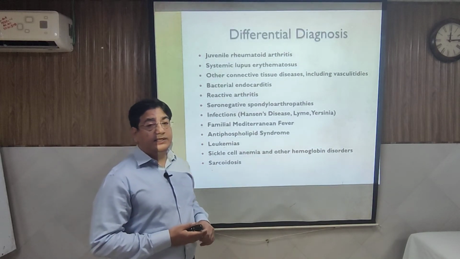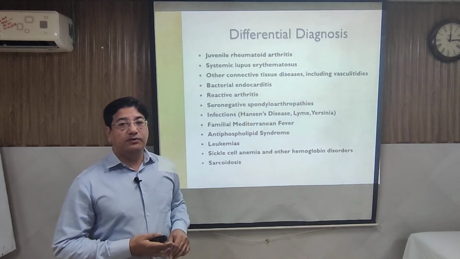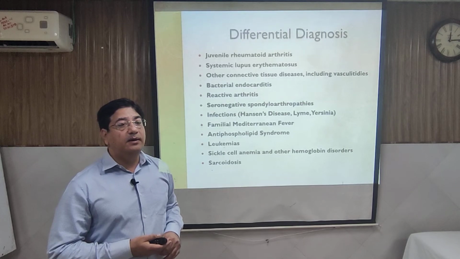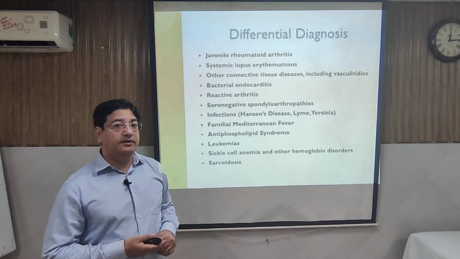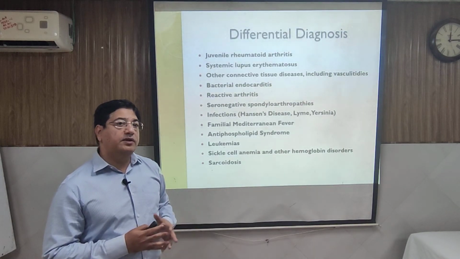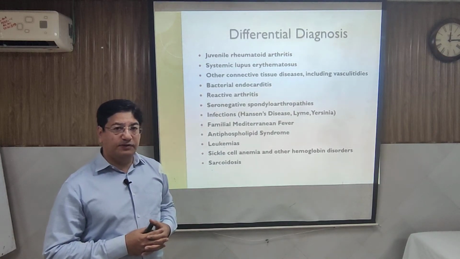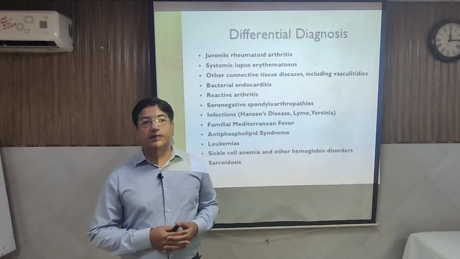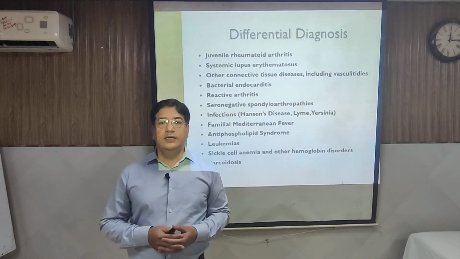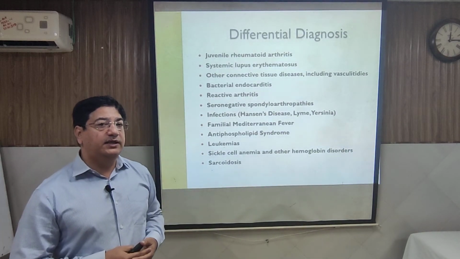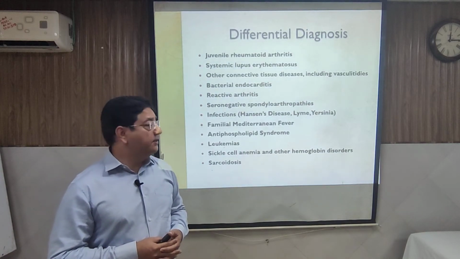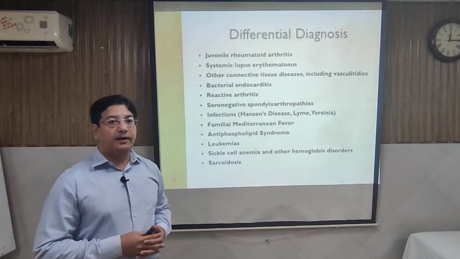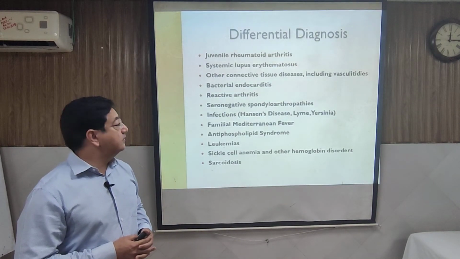Bacterial endocarditis is the strongest differential diagnosis of rheumatic fever, with different features, because there is a murmur also, and there are clinical systemic manifestations which are closely related, and there is sometimes high grade fever. So blood culture will be one of the investigations other than CBC, CRP, ESR, and ECG. These are the main ones, and the echocardiogram is one of the main diagnostic features. And in some cases you may do MRI and other investigations.